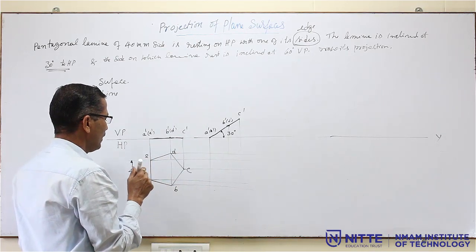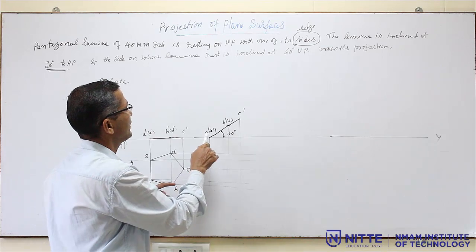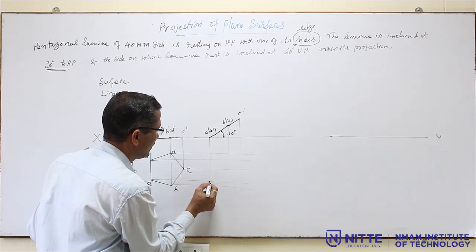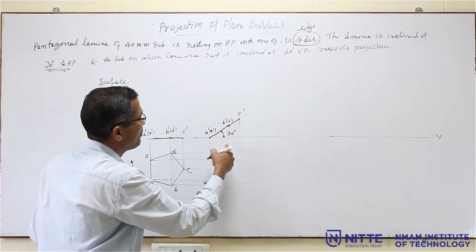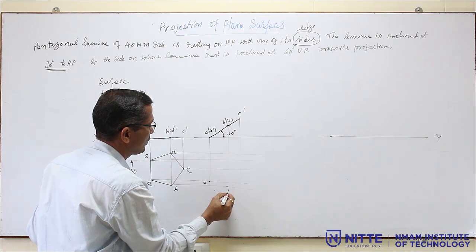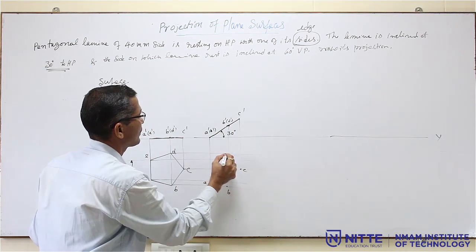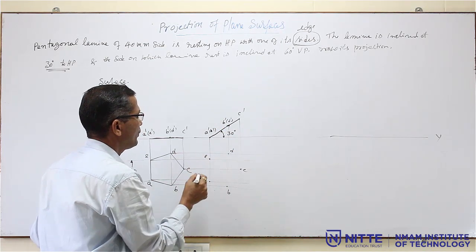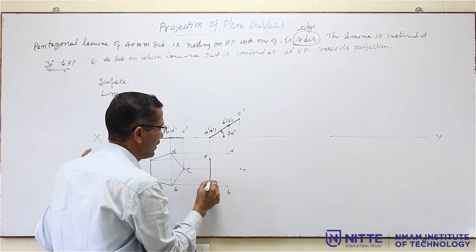Now you mark all the points, start from A. Where is A? A is in this line. Where is A dash? A dash is here. So, the intersection of this is A. Then B, B dash. Now you join A, B, C, D by a dark line.